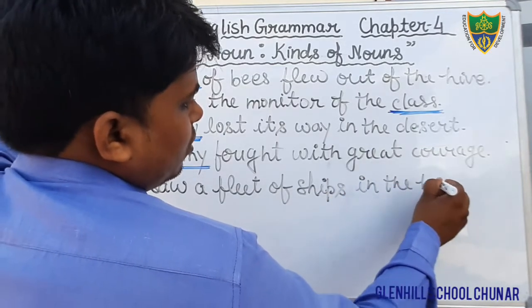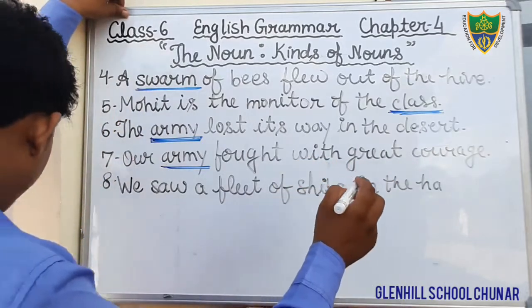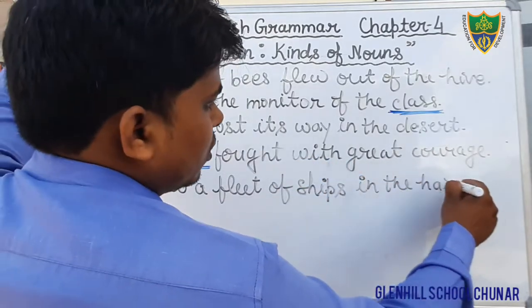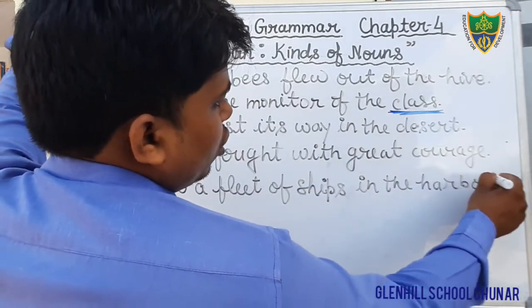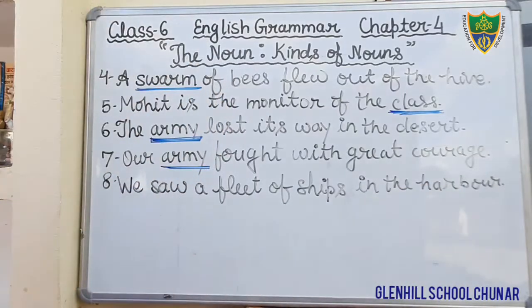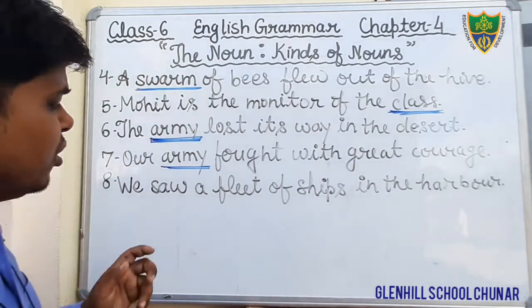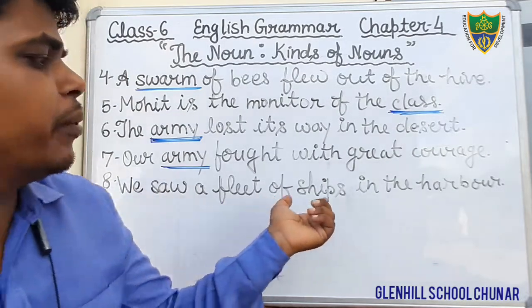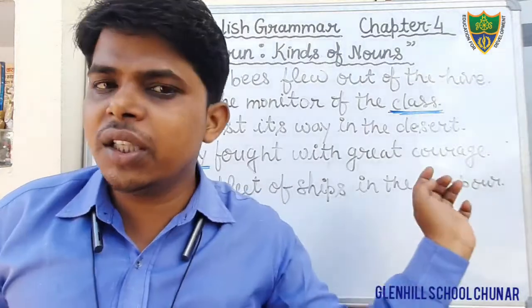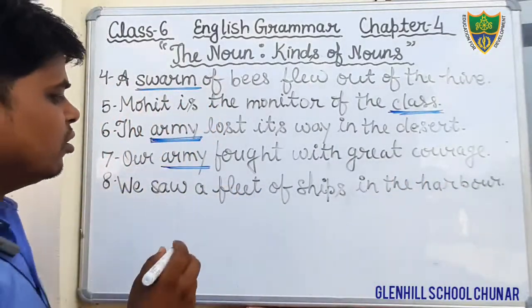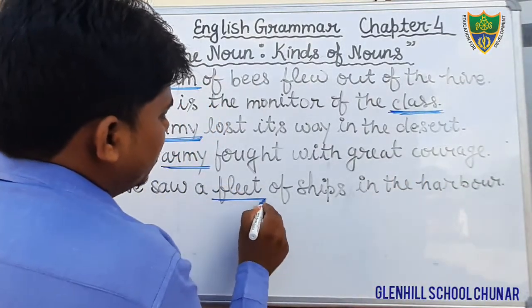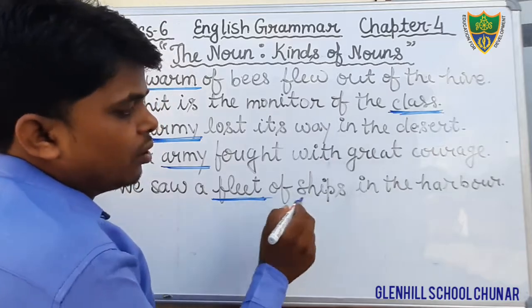In the harbor, H-A-R-B-O-R. Okay, students, this is the sentence. Dear students, in this sentence, we saw the fleet of ships in the harbor. In this sentence, what is the collective noun? The word fleet denotes the collection of ships.